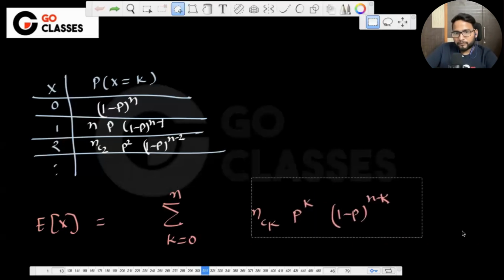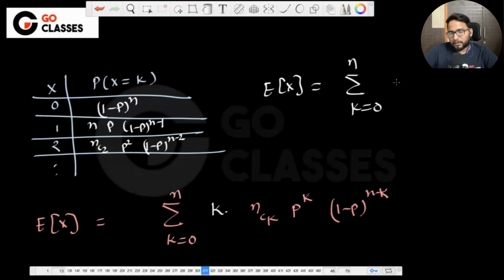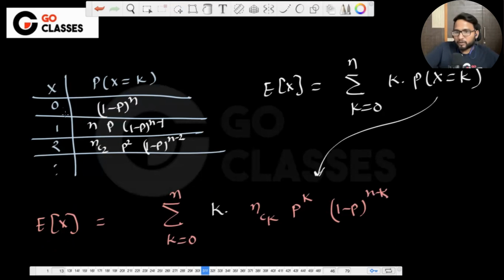So basically, the formula of expectation is the summation over all the possible values of k that my random variable can take, of k times the probability of x being k. Now this probability of x being k is this, so we need to multiply and then solve it. Is this okay to everyone? Now to find out the expectation, we have to solve this series. Is it looking scary?